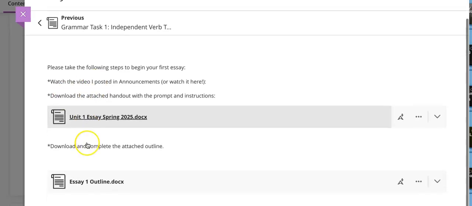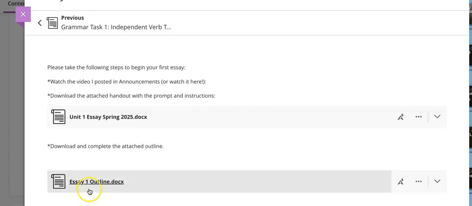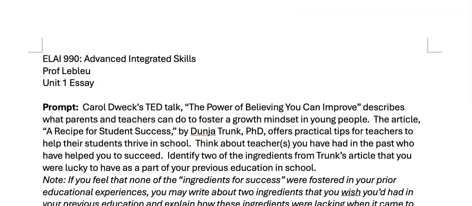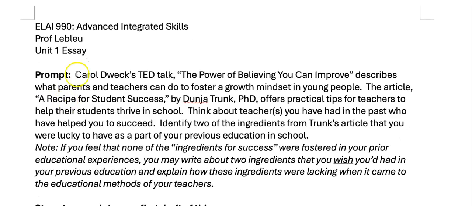Download this handout, and then download and complete the outline. So the handout, I'm just going to open it to show you what it looks like. It's called Unit 1 Essay. And just like we talked about on Monday, you're going to see a prompt. This prompt is quite long. It has the title of the TED Talk you watched and the title of the article that you read.